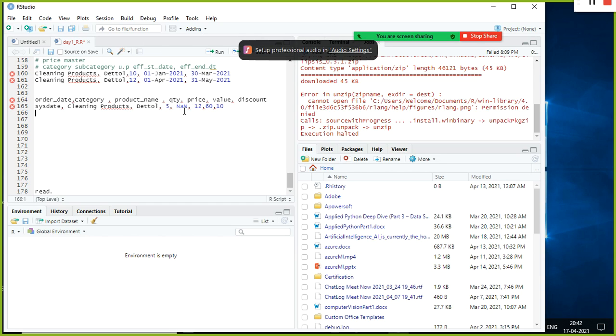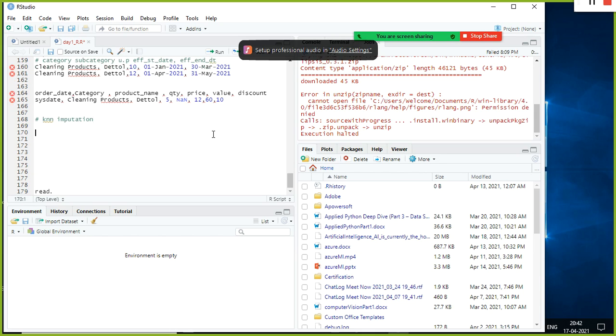In that case we can use some business logic to perform data imputation here. We have another technique called K nearest neighbor, KNN imputation. We will discuss it when I explain the machine learning algorithm K nearest neighbor. It's a very simple algorithm in machine learning. Any 10th standard student can also understand this one. After explaining that algorithm, I will show you how you can perform imputation using KNN.